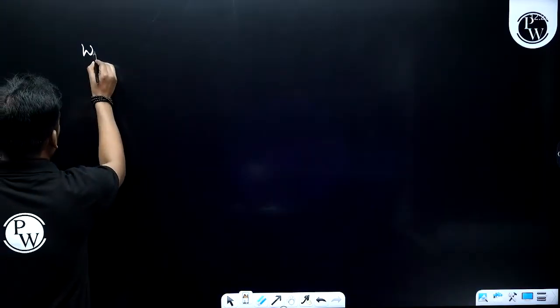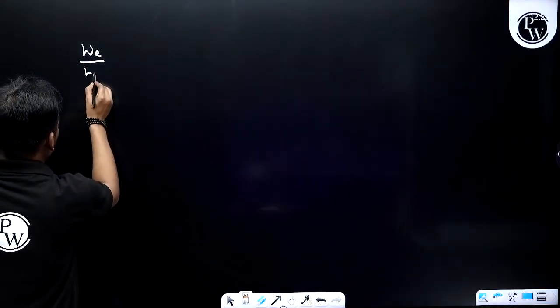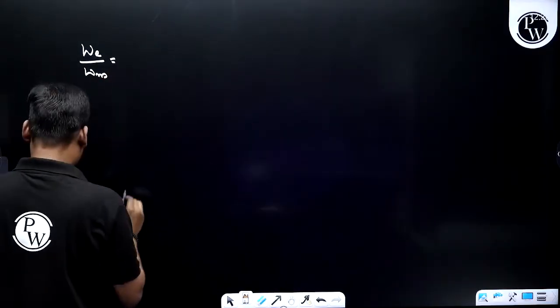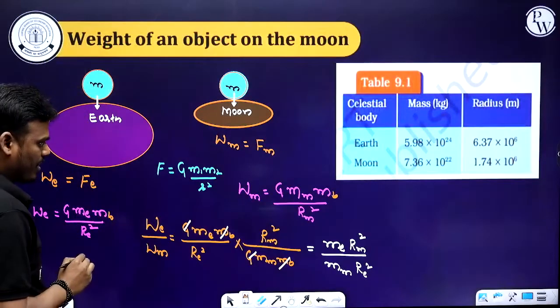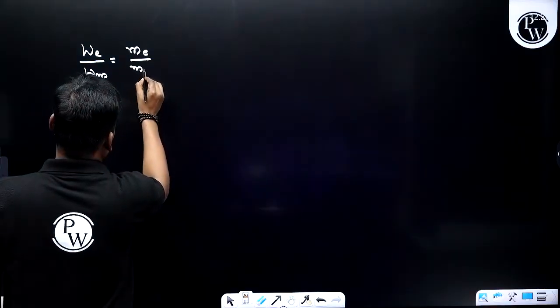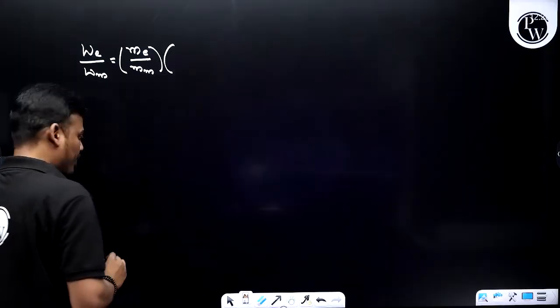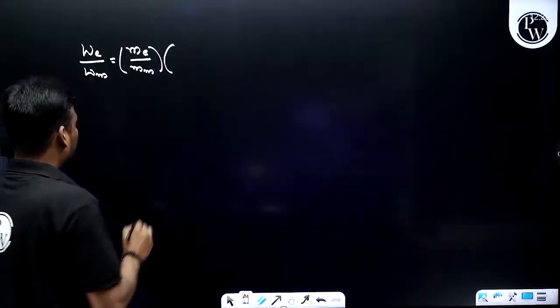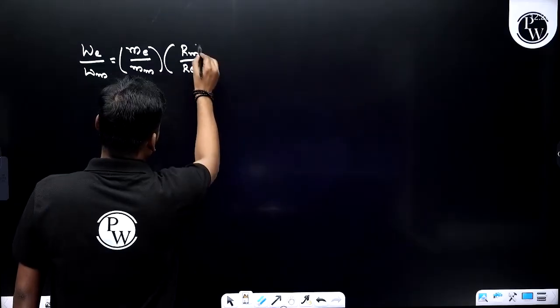Now what do you have to do? The weight of the body on the surface of the Earth divided by the weight of the body on the surface of the Moon equals ME divided by MM, grouping mass with mass and radius with radius, and RM divided by RE, whole squared.